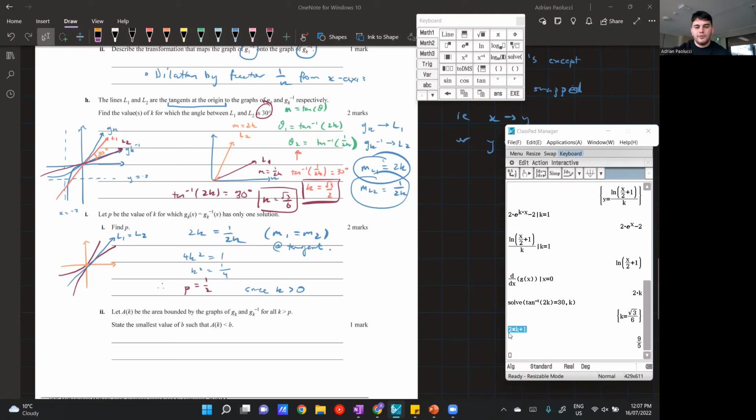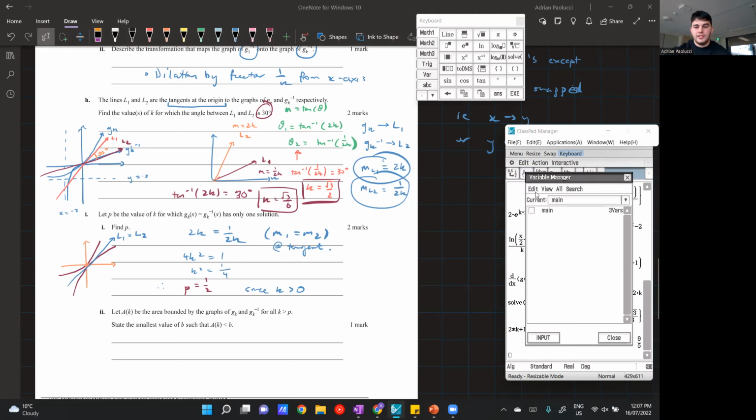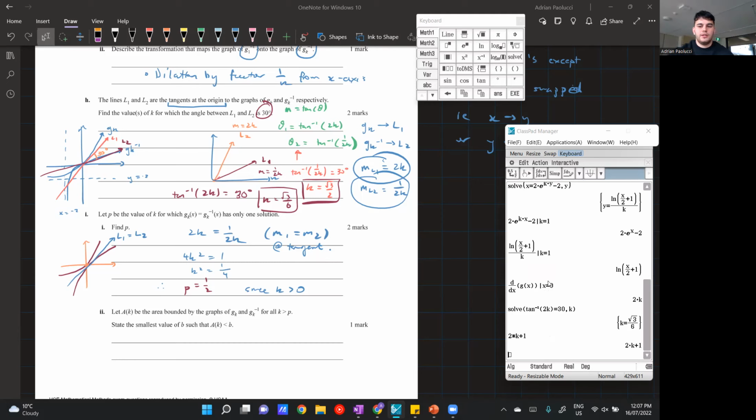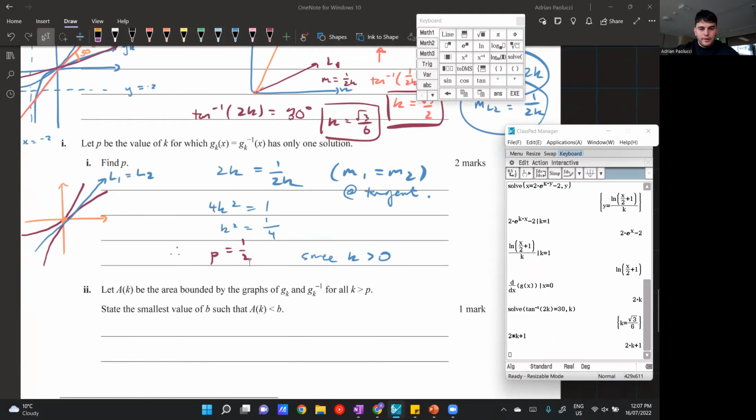So 2K plus 1 here is evaluated to a constant, and that's because the slider has saved my variable. So that's one downside of using the slider. I'd say it's like 99% good, but then there's just the one problem where it does keep your variable value. So you just have to manually delete it. And then that should be fine now. So if I type 2K plus 1 here, it keeps saying 2K plus 1 after I clear it. Sweet. So this question, P is equal to 1/2.